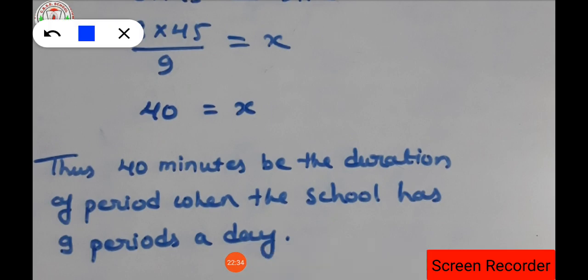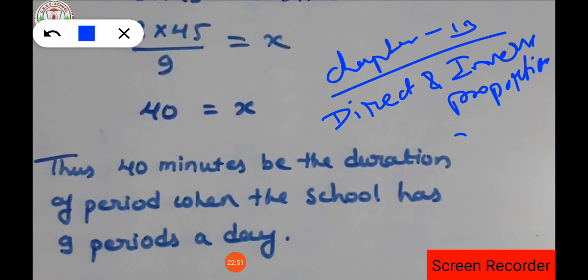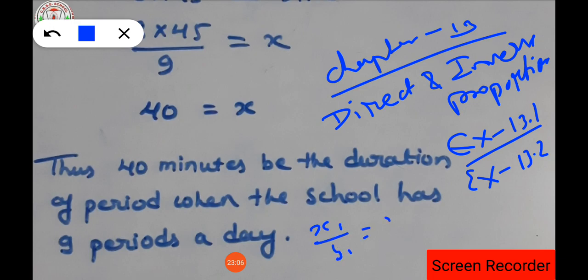Okay, so this is the chapter number. Which chapter is it? It is chapter number 13, direct and inverse proportion. The name of the chapter is direct and inverse proportion, and it has two exercises. The first exercise is 13.1 and the second exercise is 13.2. In the first exercise we deal with direct proportion. What is direct proportion? x1 upon y1 is equal to x2 upon y2. This is direct proportion.